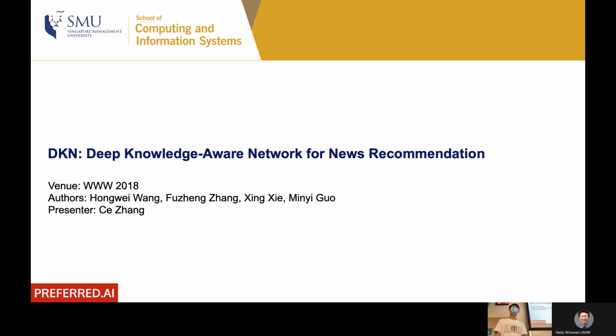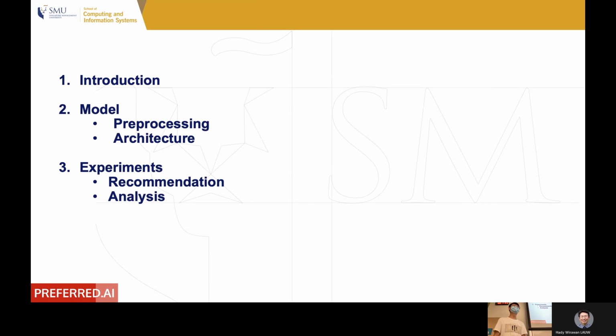Today I want to present a paper, DKN, Deep Knowledge Aware Network for News Recommendation. This paper was published at WWW 2018. My presentation is divided into three parts. Let's go with the first part, introduction.